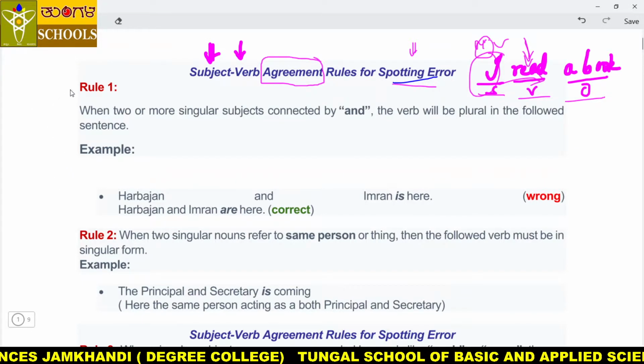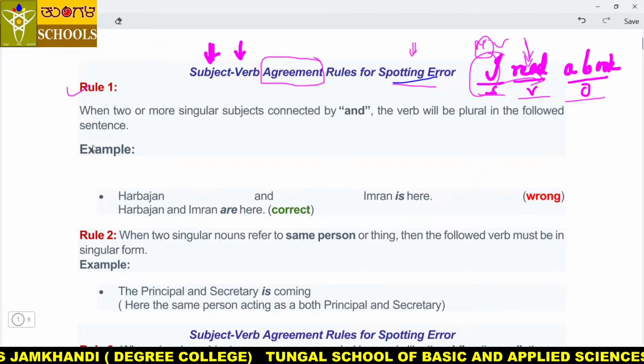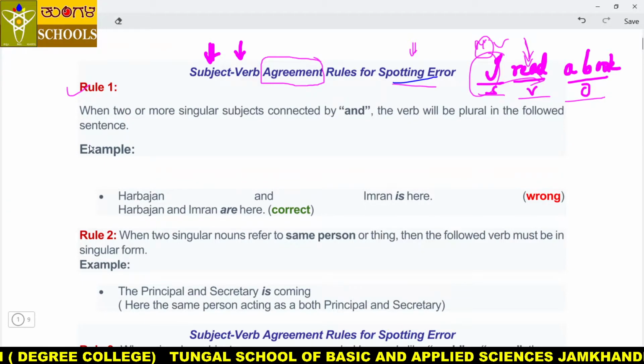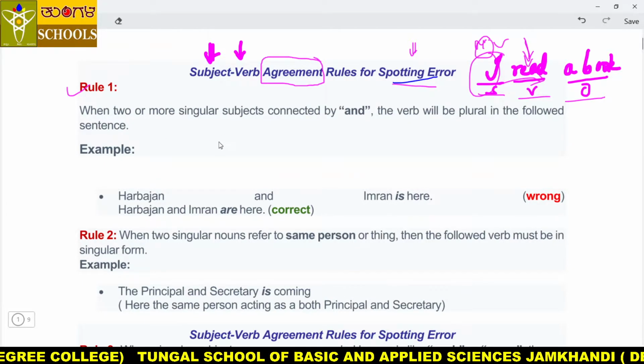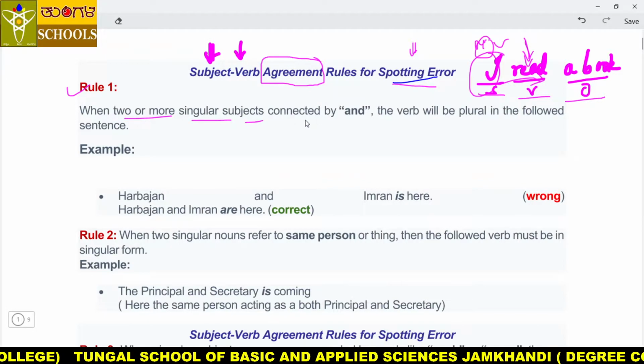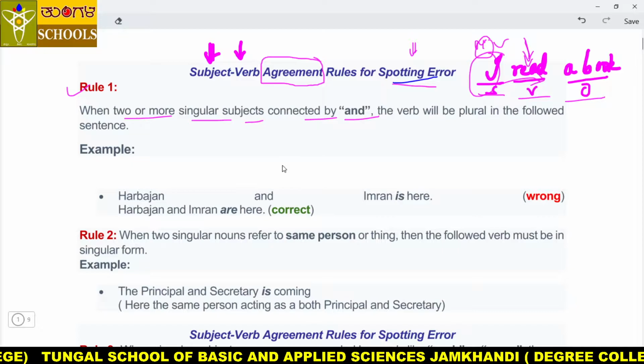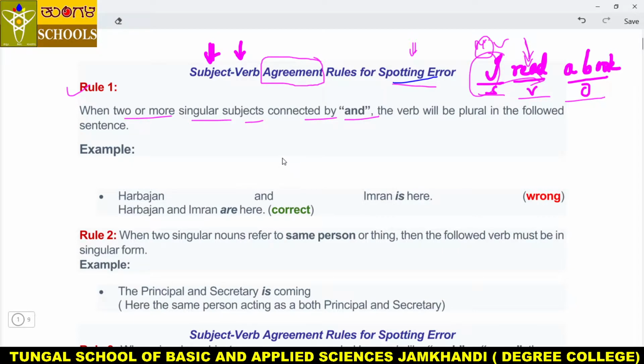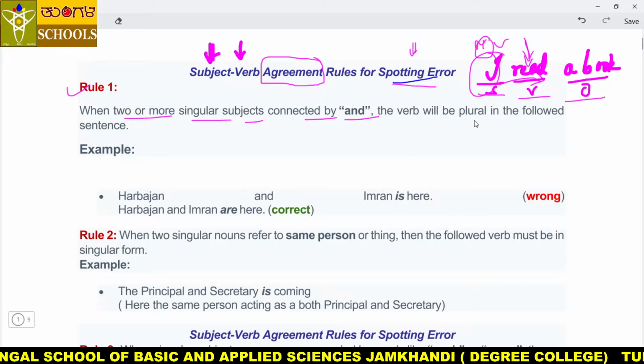Let's begin with number 1, that is rule. Some rules are there. You already know very well, since your 6th standard you have been learning this kind of topics, my dear students. But let us once again brush up all those things. When two or more singular subjects are connected by and, the verb will be plural.